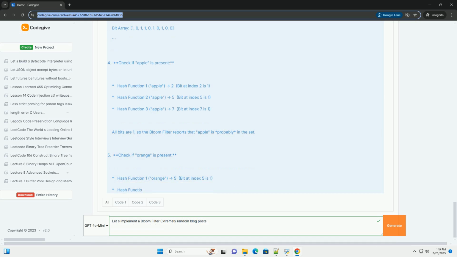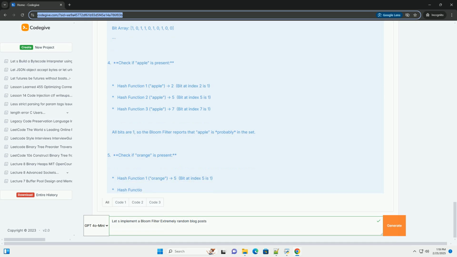Independent. The outputs of different hash functions should be uncorrelated. This is difficult to achieve perfectly, but using different hash algorithms or different seeds with the same algorithm helps. Fast. Hashing should be computationally efficient, as it's performed for every insert and lookup. Common techniques for generating multiple hash functions.